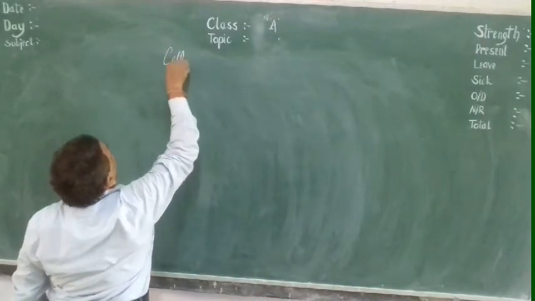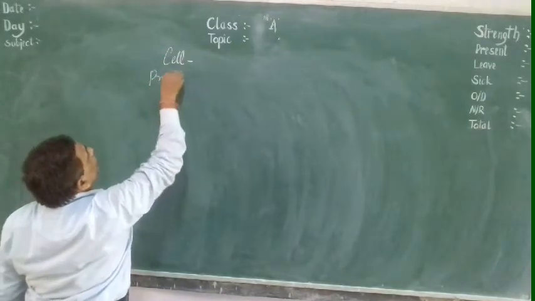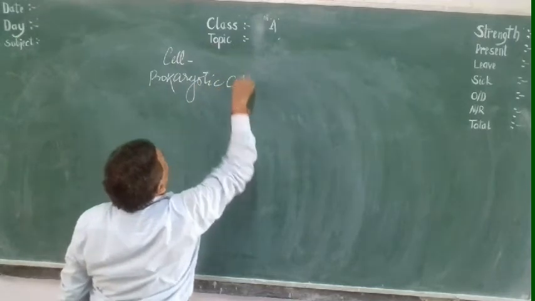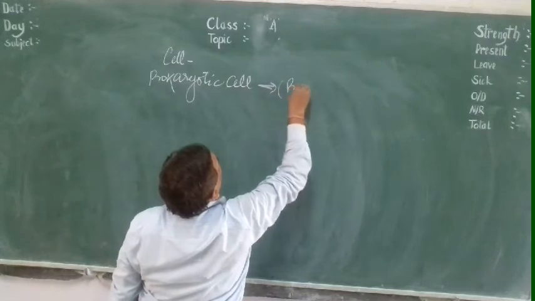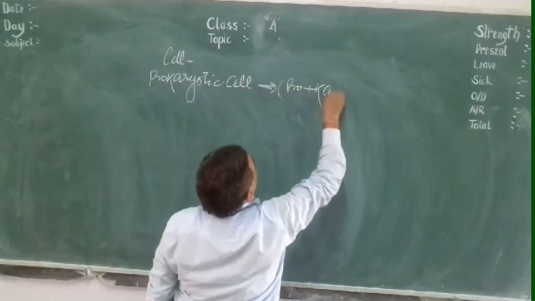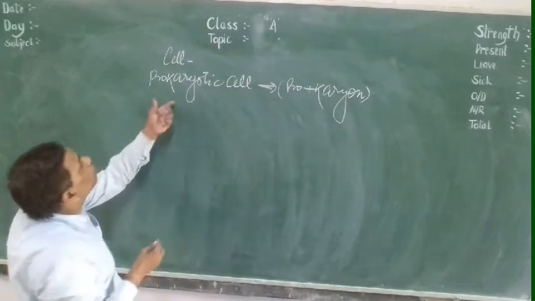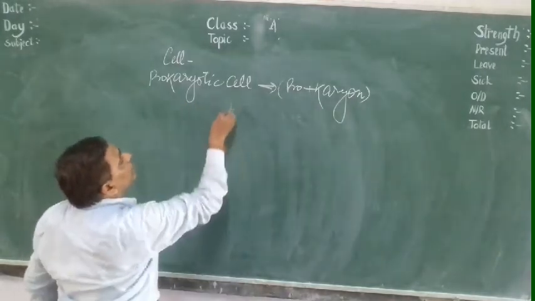Prokaryotic cell. Prokaryotic is made up of two words, pro plus karyon.